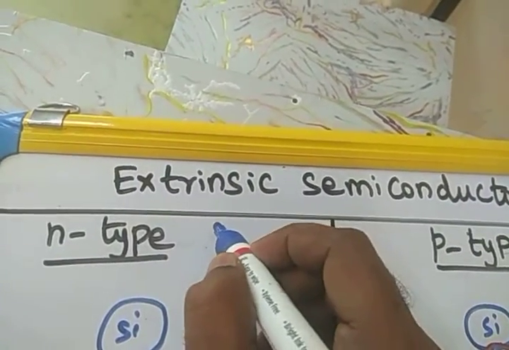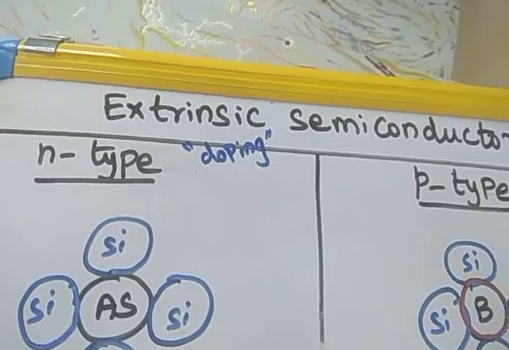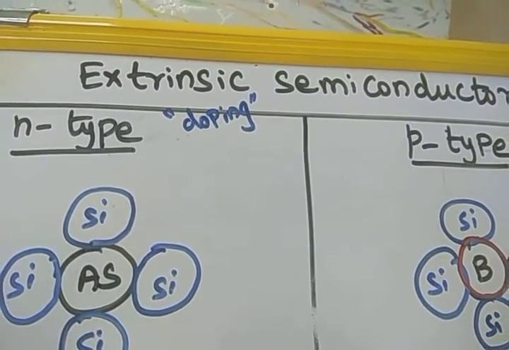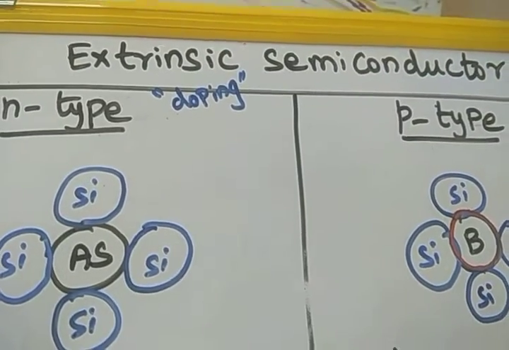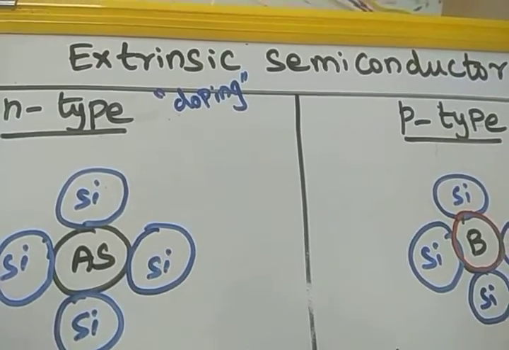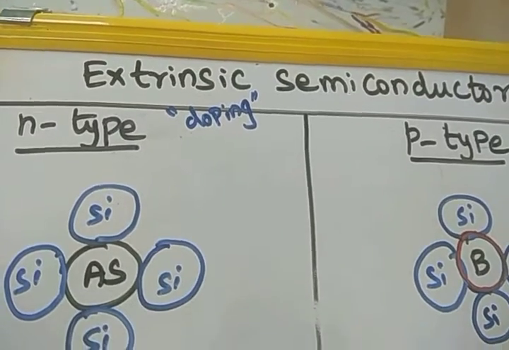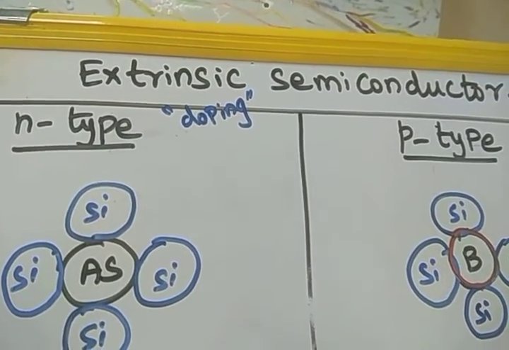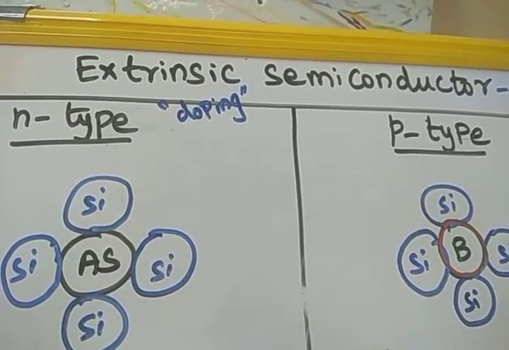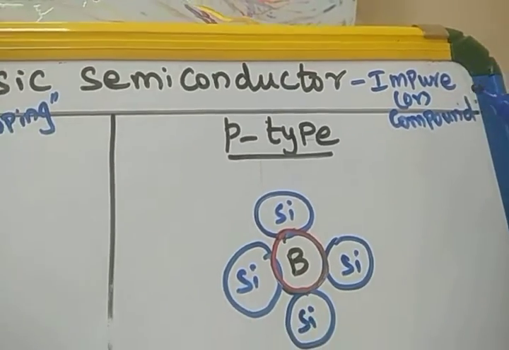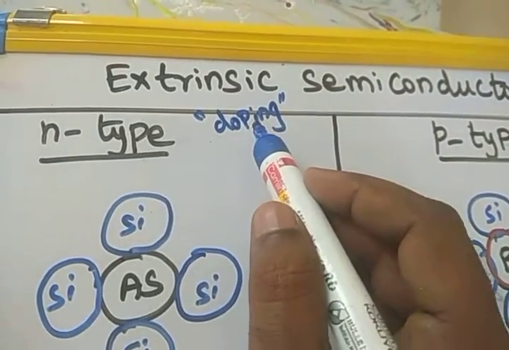Now we are going to add impurity to the pure semiconductor. Adding extra atoms to the pure semiconductor is called doping. Adding a foreign atom, other than the silicon atom or other than the semiconductor atom, into the semiconductor material is called doping. So the pure silicon material will have one additional atom other than silicon present. So we can say the silicon is impure. That is an impure semiconductor, or compound semiconductor, or extrinsic semiconductor. Doping means addition of extra atoms.